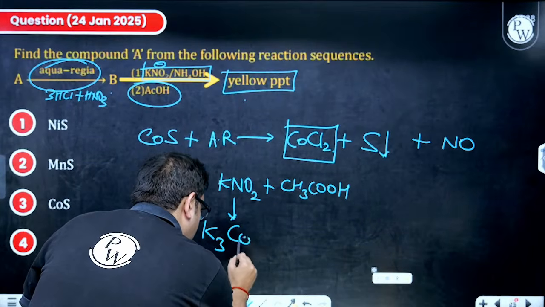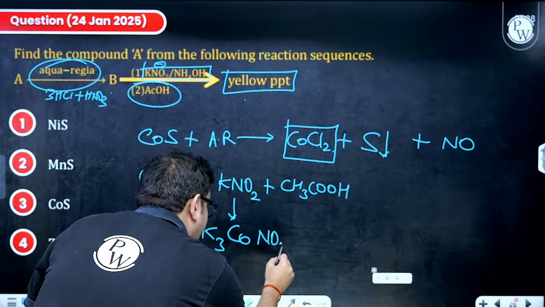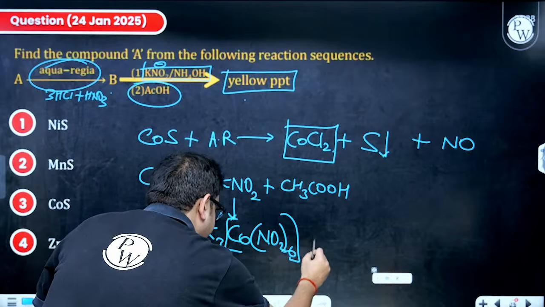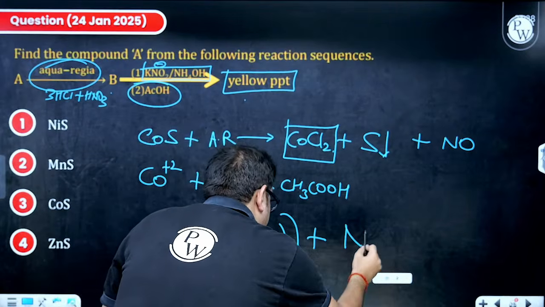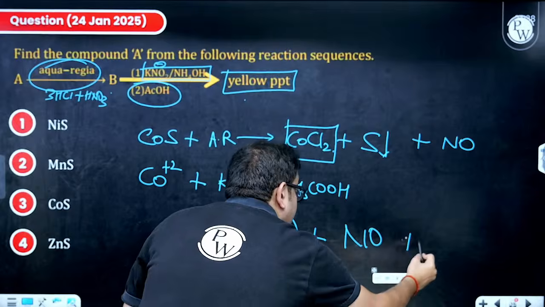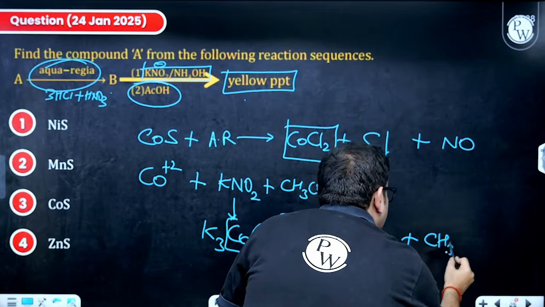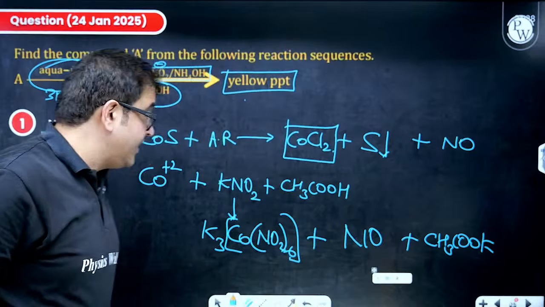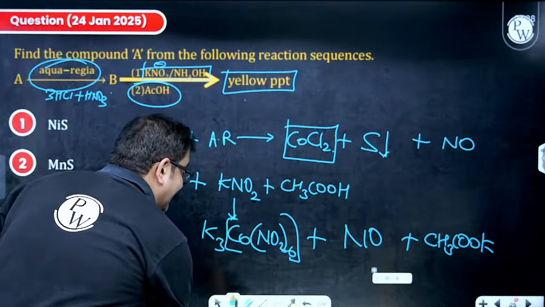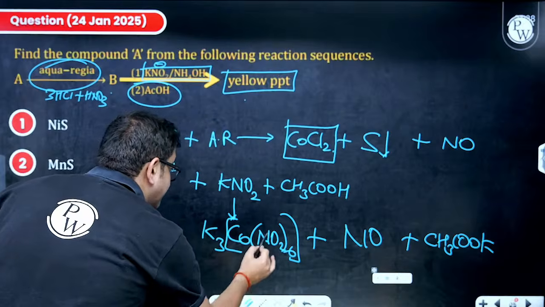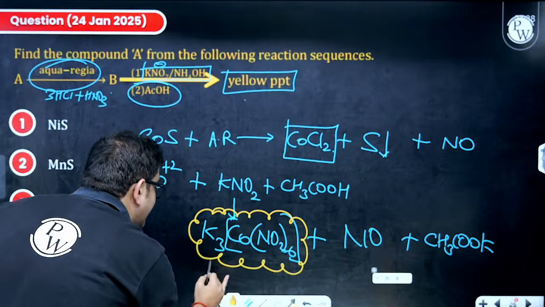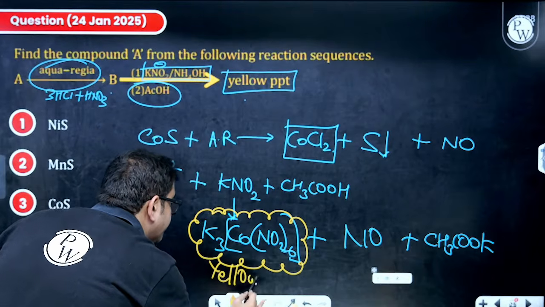Then you have a cobalt with nitrite ion with coordination number 6 as the complex, forming NO gas, creating the potassium salt of acetic acid and definitely water. Now, what is creating that yellow PPT, beta? This cobalt nitrite is creating that yellow PPT.